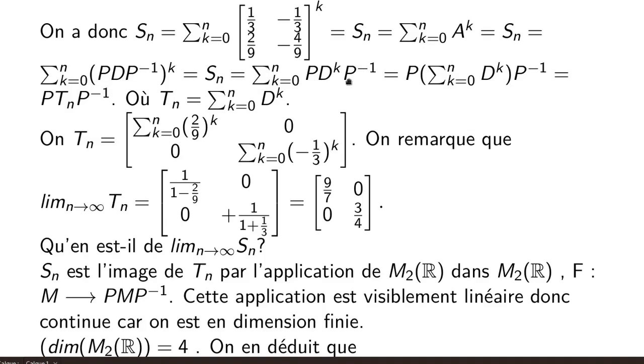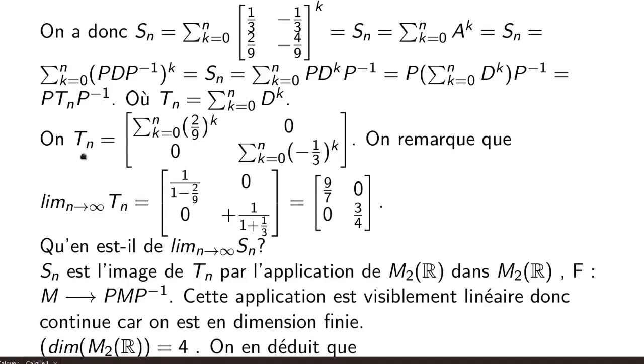By linearity, we can take out the P. And thus it becomes P times the sum from k equals 0 to n of D^k, times P⁻¹, which can be written in the form P times Tn times P⁻¹, where Tn is the sum of the powers of D from k equals 0 to n.